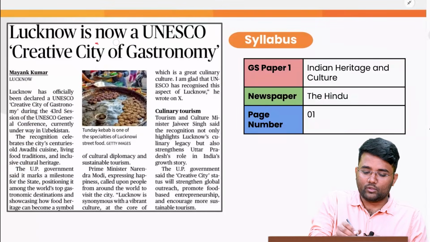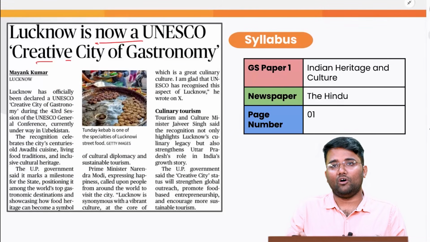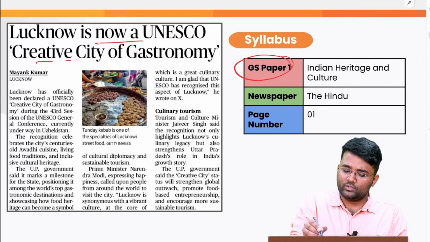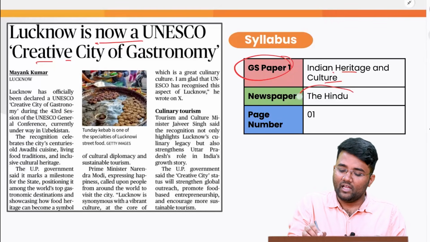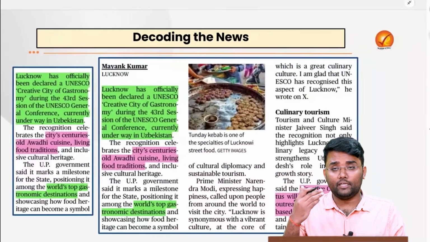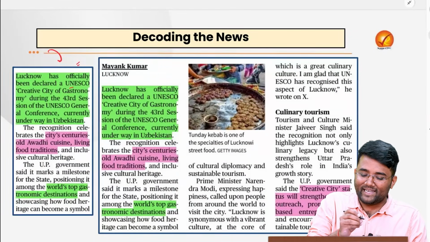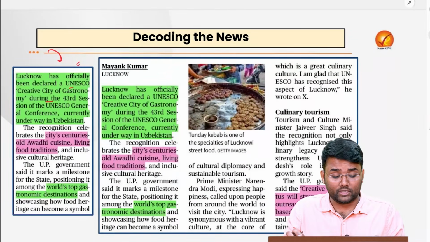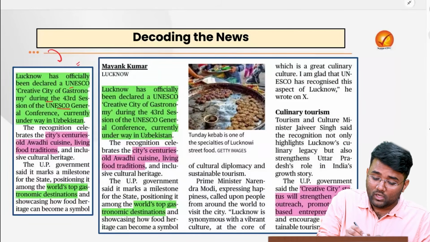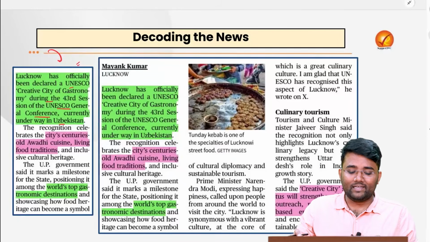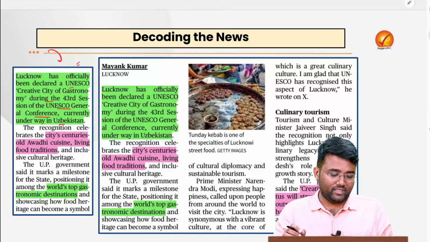Next topic is Lucknow is now a UNESCO creative city of gastronomy. This is related to GS paper 1, Indian heritage and culture, and this has appeared in today's The Hindu, page number 1. So Lucknow has been officially declared a UNESCO creative city of gastronomy during the 43rd session of the UNESCO General Conference currently underway at Samarkand, Uzbekistan.